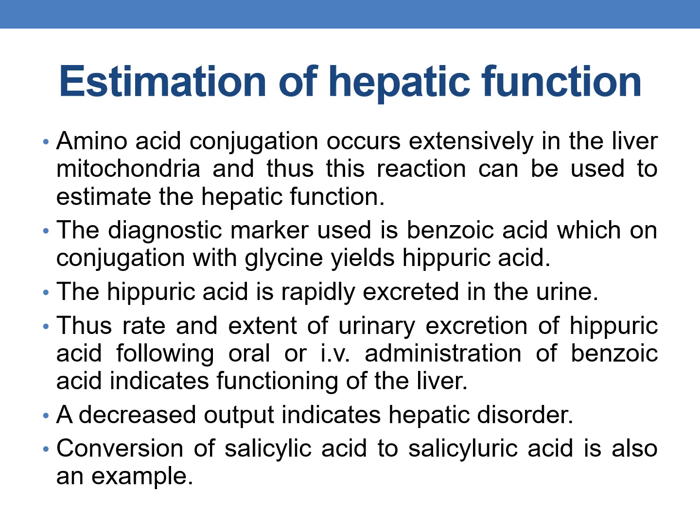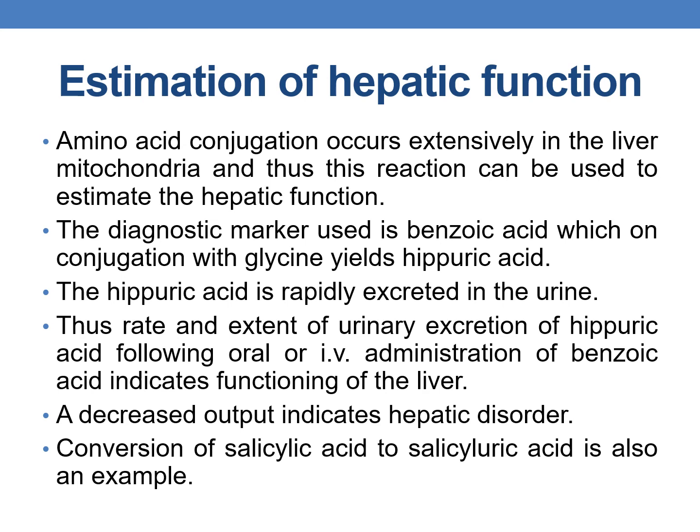A decreased rate and extent of urinary excretion of hippuric acid indicates hepatic disorder. Similarly, the conversion of salicylic acid to salicyluric acid is also an example of amino acid conjugation.